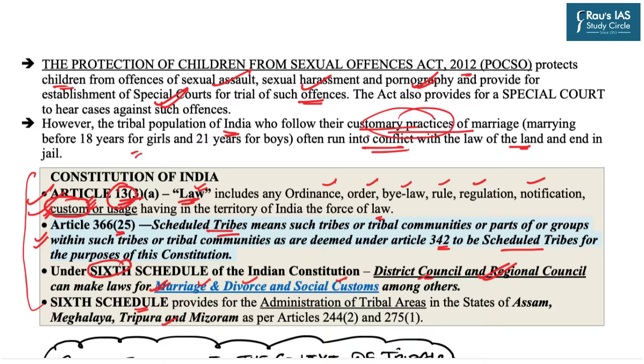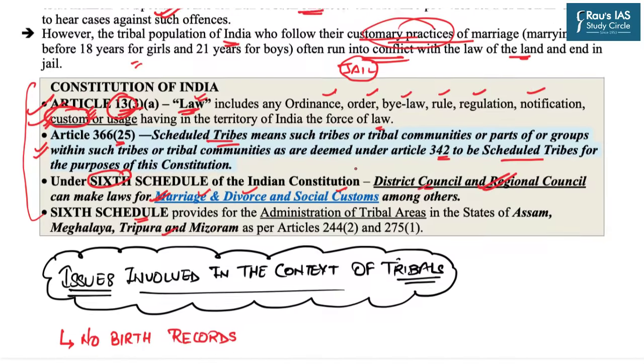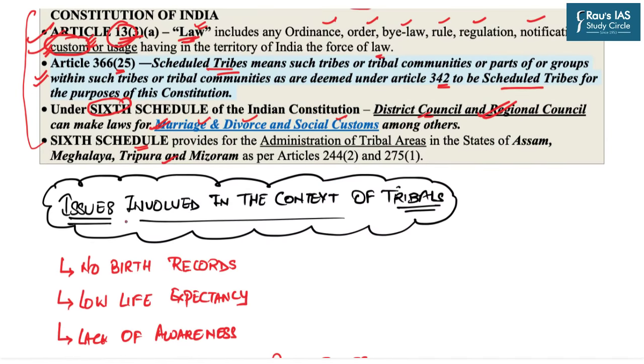the age restriction is not followed. As soon as the girl or a boy enters into puberty or attains adolescence, oftentimes they are married. And hence they come in conflict with several laws, for example, the Prohibition of Child Marriage Act. And because of this conflict, many a time the boys of the tribal groupings are put into jail, whose ramifications you yourself can understand. So in this continuation, now we should discuss what are the various issues involved in